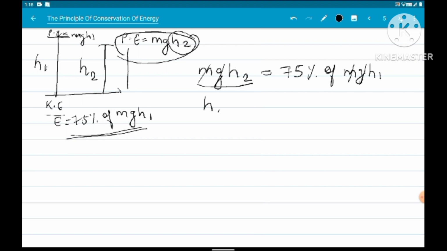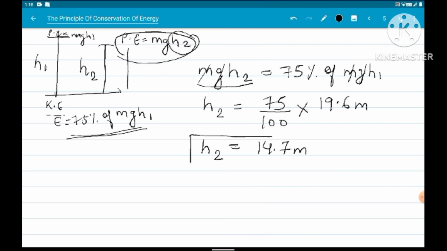This means h2 is equal to 75% of h1, that is 19.6 meter. Now after solving this we will get h2 is equal to 14.7 meter. So this is the height which the ball will attain when it rebounds.